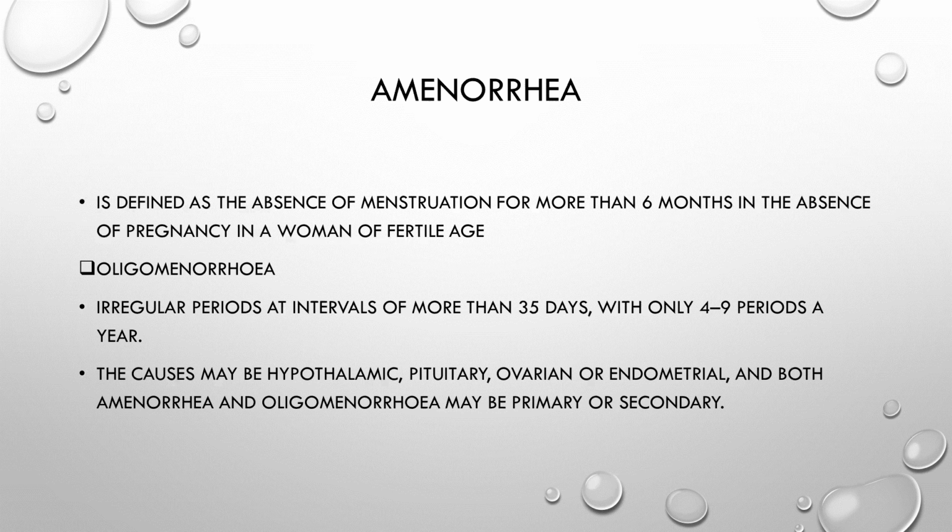Now, what is amenorrhea? Amenorrhea is the absence of menstruation for more than 6 months in the absence of pregnancy in a female of fertile age. Whereas oligomenorrhea is irregular periods at intervals of more than 35 days with only 4 to 9 periods a year. The cause can be hypothalamic, pituitary, ovarian, or endometrial. And amenorrhea and oligomenorrhea can both be secondary or primary.